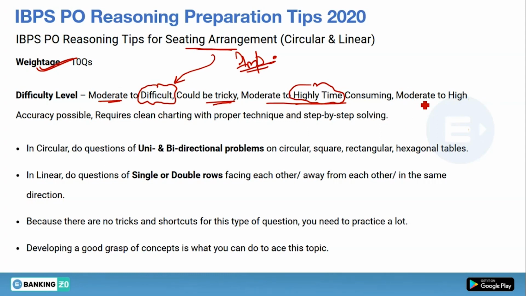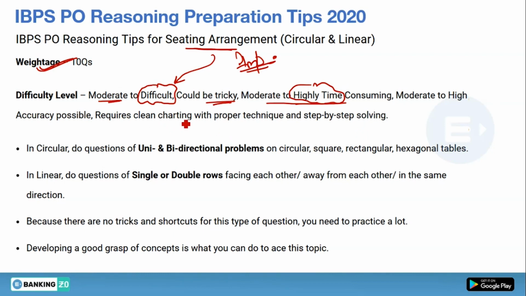Okay, now moderate to high accuracy is possible. Yes, if your question is correct, you will score 100% marks. If you skipped any one piece of information, then there are chances that in 5 questions, 2 or 3 questions can be correct. There are chances. Okay, it requires clean charting with proper technique and step-by-step solving.